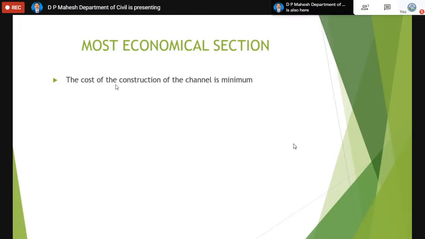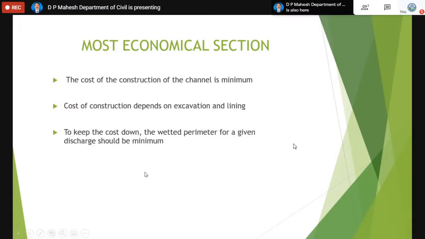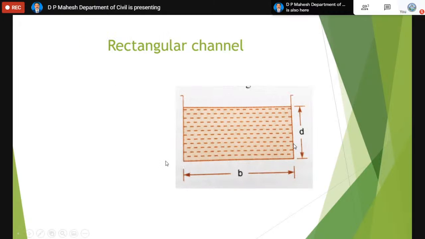The cost of construction depends directly on the excavation and the lining, so lining and excavation cost play an important role in the construction of the canal. To keep the cost down, the wetted perimeter for the given discharge should be minimum. These are the three important factors of a most economical section.